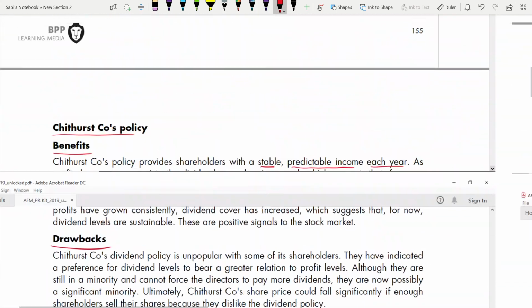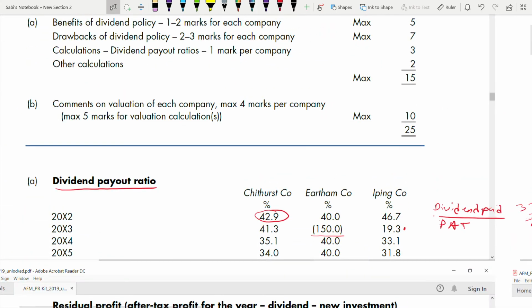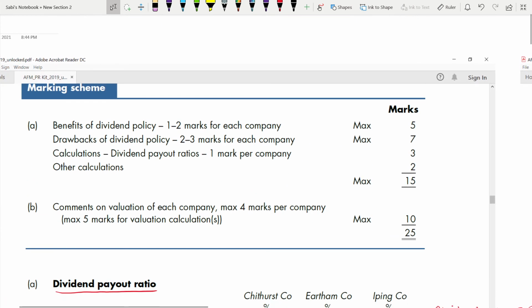Let us go to the marking scheme now. This is the marking scheme for the first part. 15 marks. 1 to 2 marks for the dividend policy for each company. Then 2 to 3 for the drawbacks for each company and calculations. Dividend payout ratios 1 mark per company and other calculations. That other calculations is up to you. You have to decide what calculation will be most suitable for this. One is dividend payout ratio, that's for sure.